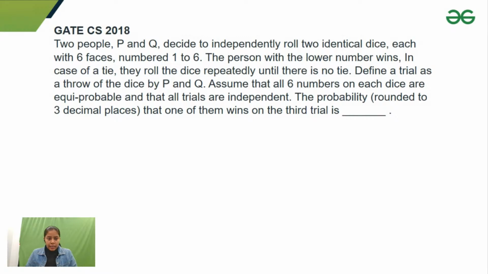Define a trial as a throw of the dice by P and Q. Assume that all six numbers on each dice are equiprobable. Equiprobable means that each number has equal probability, and all the trials are independent here. Then they ask me to find the probability that one of them wins on the third trial. We have to find the probability that one of them wins on the third try.